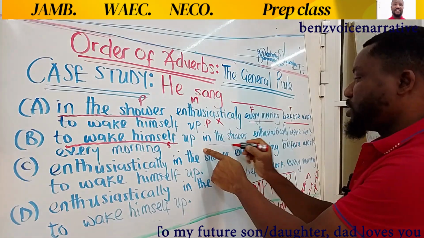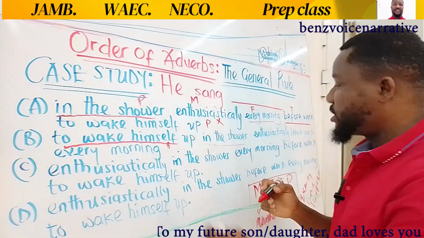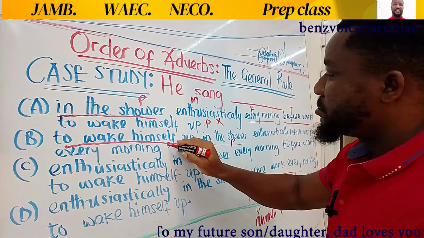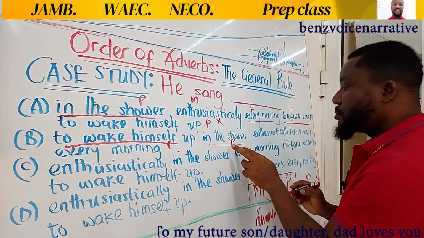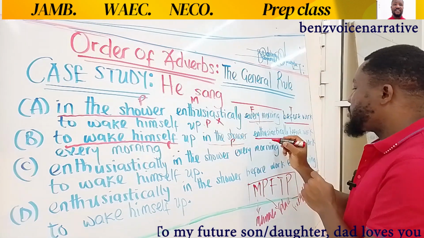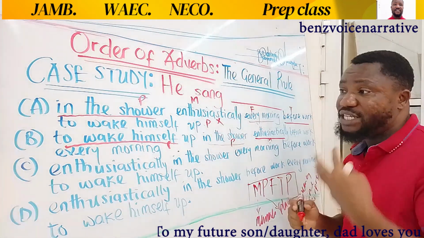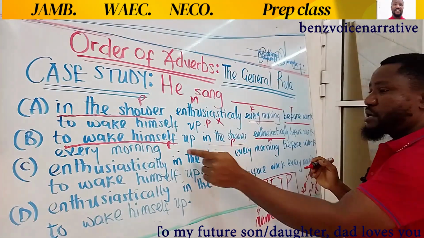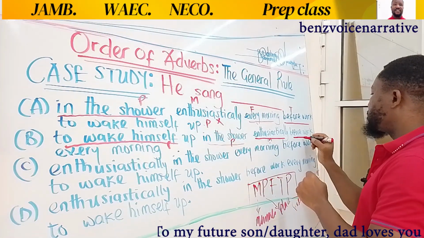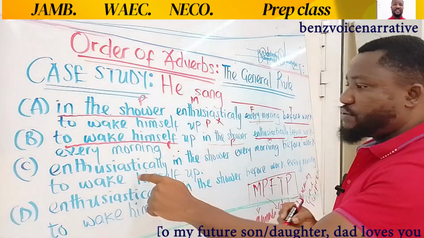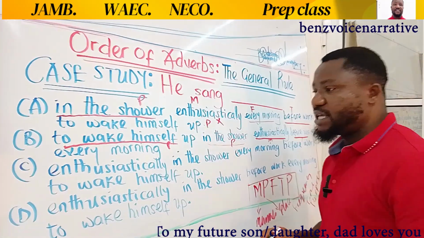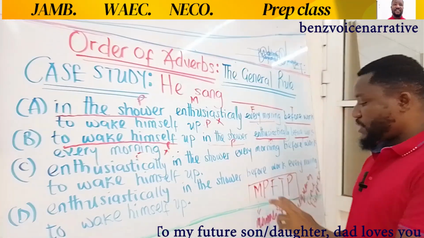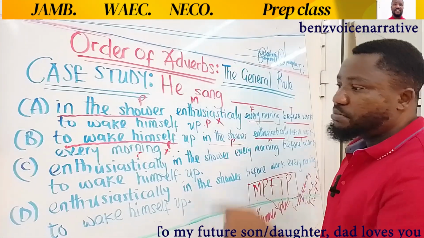In the shower is talking about where he sings enthusiastically, so this is place. So we have PP, purpose, place. Enthusiastically is talking about manner, how it is sung. So this is manner, PPM. Before work is talking about time, okay? And then we have every morning, it's talking about frequency, which is F. This is also very wrong because it doesn't align with MPFTP. Option B is also wrong.